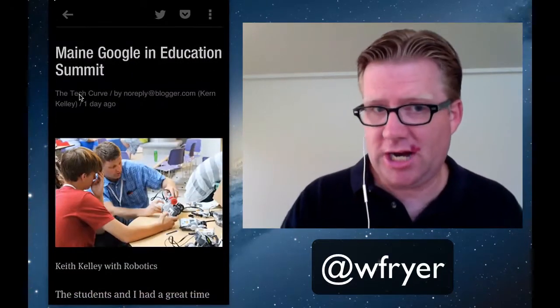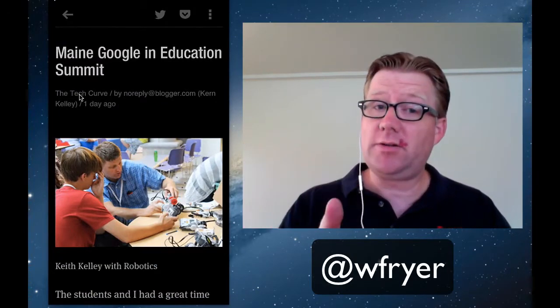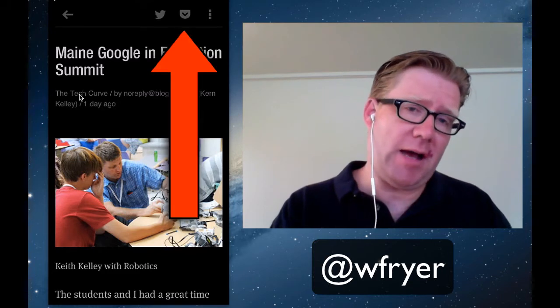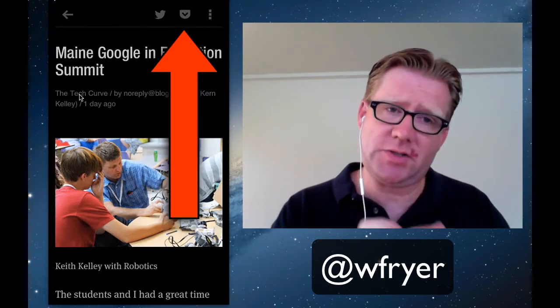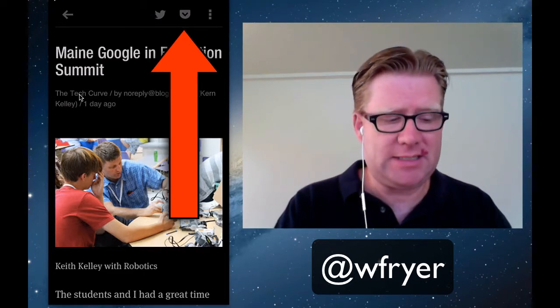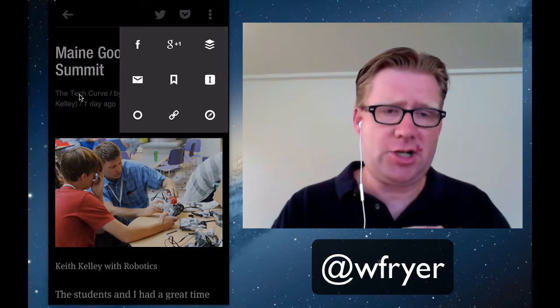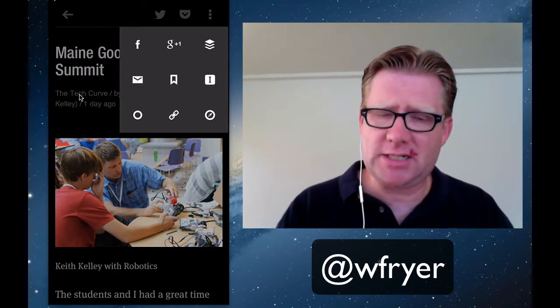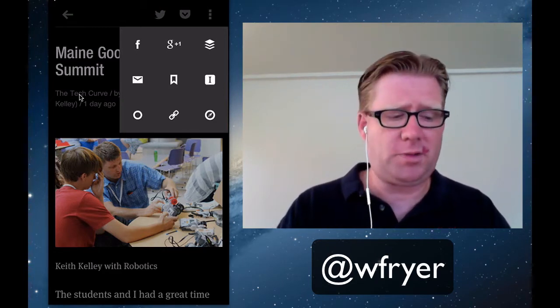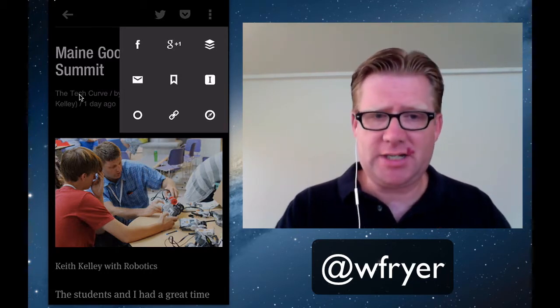So what I want to do is share this link, and I want to push this out on my Twitter account as well as on my Facebook account. Now at the top upper right corner you can see there are some buttons for sharing to Twitter and to Pocket. And that's because those are the last two buttons that I used here. But there are other choices, and I could share it directly to Google+. I'm honestly not sharing as much to Google+, but what I am doing is using the app Buffer, and I could share it to Buffer.